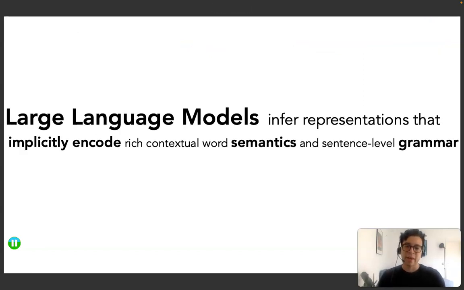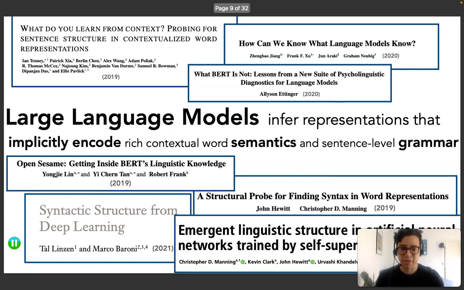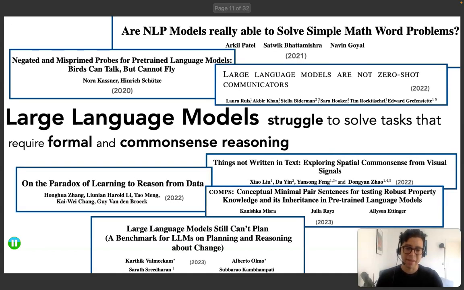First, it is well known that large language models infer representations that encode rich semantics and syntactic content, and there have been many works showing that this is indeed the case. Second, large language models are known to struggle when dealing with tasks that require not language-specific skills, like formal and common sense reasoning. Again, examples abound.